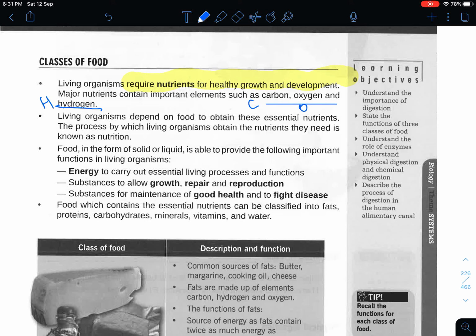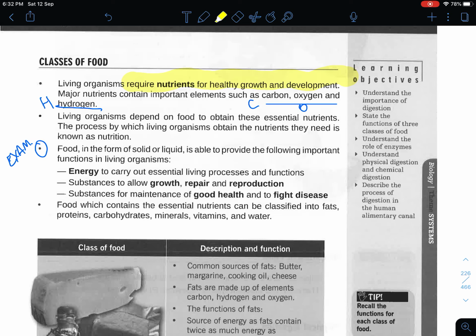Now, more importantly, why do we want to eat? What is the important purpose for having food? A common exam question that they will ask is stating some of these reasons, or the value or the benefits of eating. First of all, food sources are the main way we obtain energy. We do not have cells that can undergo photosynthesis to convert light energy into chemical potential energy.